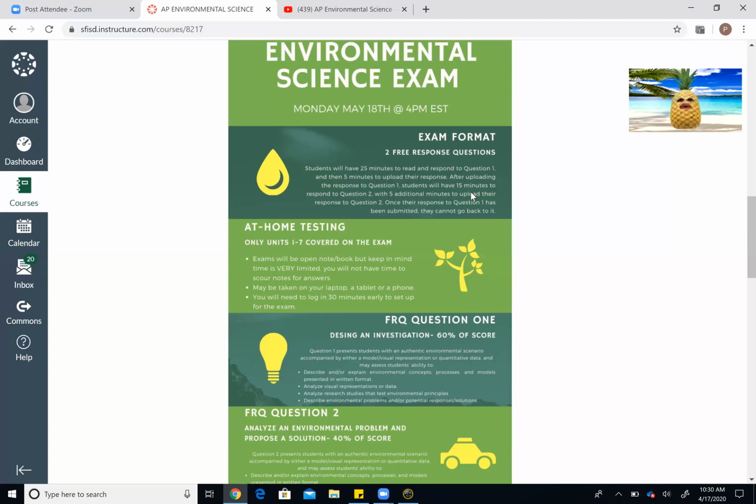This is an open note, open book test, but let's bear in mind that you only have 25 minutes for the first question, and 15 minutes for the second question. You're not going to have a whole lot of time to dig and try to look up answers. And this isn't that kind of test. This isn't an information retrieval test. This is a critical thinking test. This is a test where you're going to be analyzing data and trying to base your predictions on that analysis and justify them.